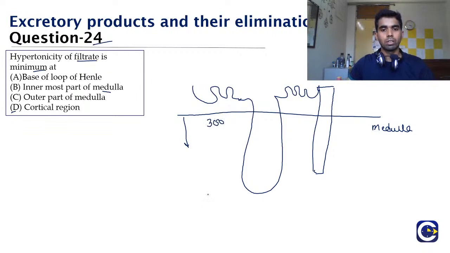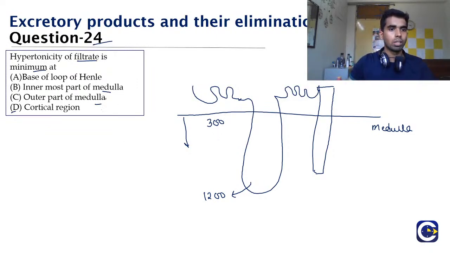So here it is 300 and here it is 1200, and because in the inside region the osmolarity is highest, the urine is more concentrated as it goes down. So by this picture, can you tell me which is the segment where I haven't mentioned the osmolarity at all? It is because it is the minimum osmolarity.